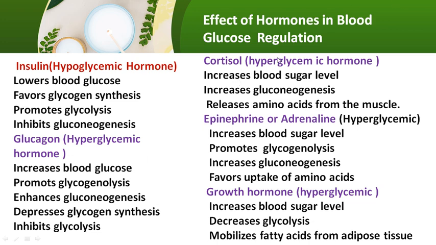Then cortisol, again a hyperglycemic hormone, increases the blood glucose level through gluconeogenesis, and it helps to release amino acids from the muscles. Epinephrine, or adrenaline, also increases the blood glucose level by promoting glycogenolysis and gluconeogenesis, and it also favors the uptake of amino acids. Growth hormone increases the blood glucose level by decreasing glycolysis and mobilizing fatty acids from adipose tissue. So these are the hormones which play a major role in blood glucose regulation.